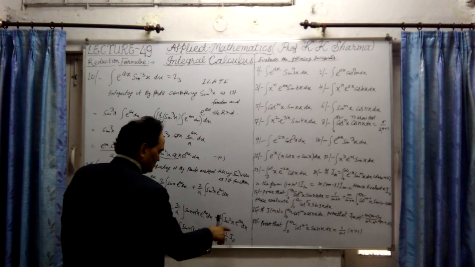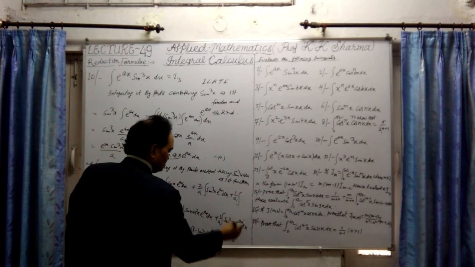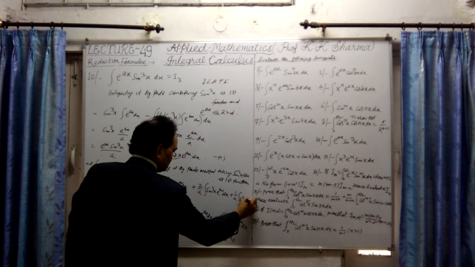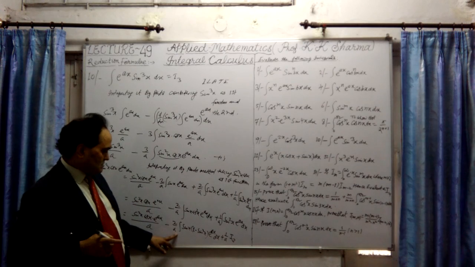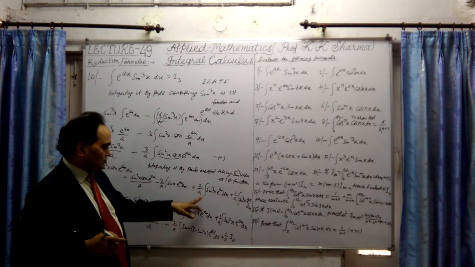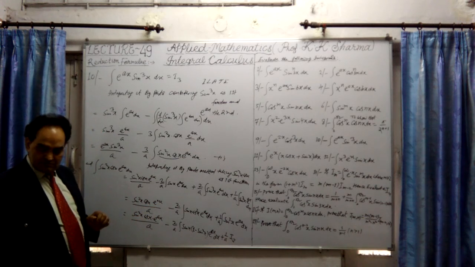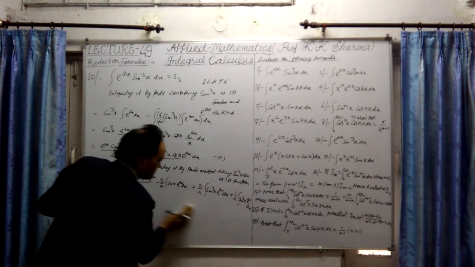And plus 1 upon a, the same value, I3 as sin cube x e raised to the power ax into dx. This is 1 upon a plus twice upon a, positive value, so this is 3 upon a. The same function which we are integrating has been obtained here.